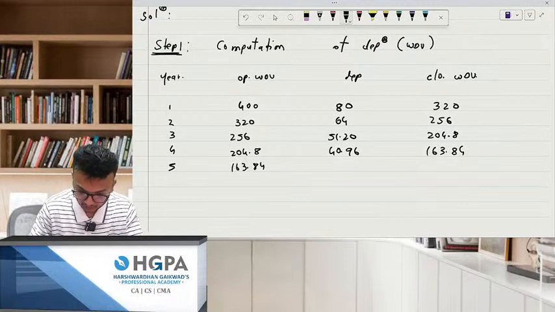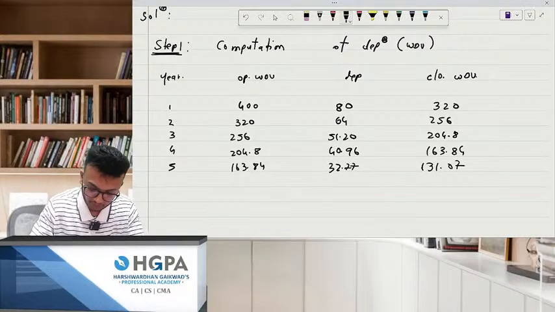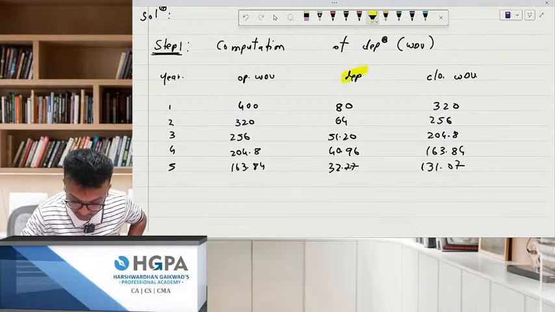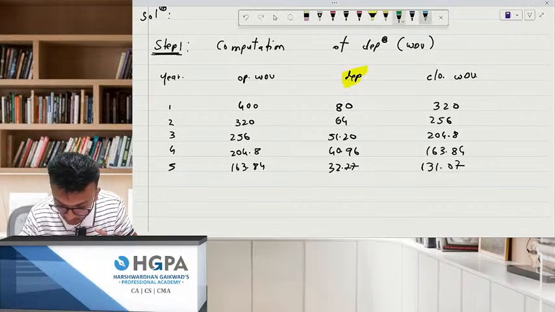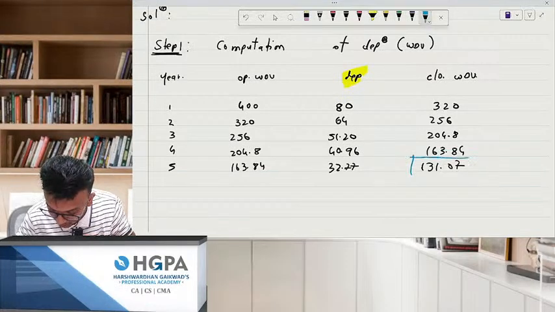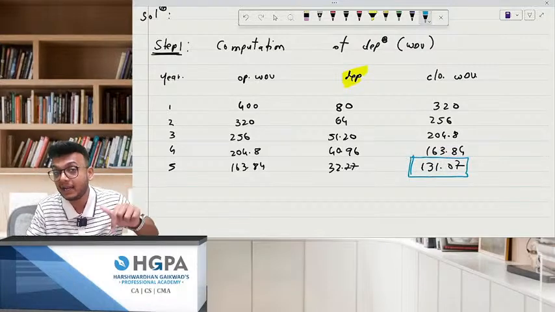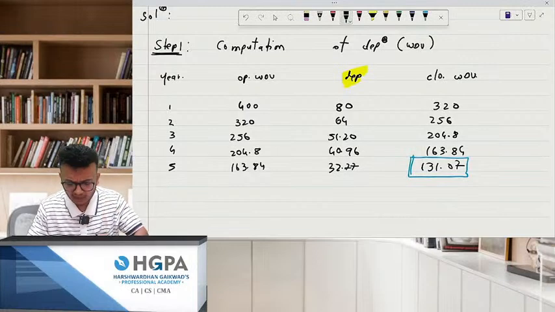Then 32.77, and this will become 131.07. Okay, we are interested in two things in this calculation. One is obviously the depreciation, the entire figures, and one is this figure 131.07, that is the closing WDV at the end of 5th year. Okay, now this is done.